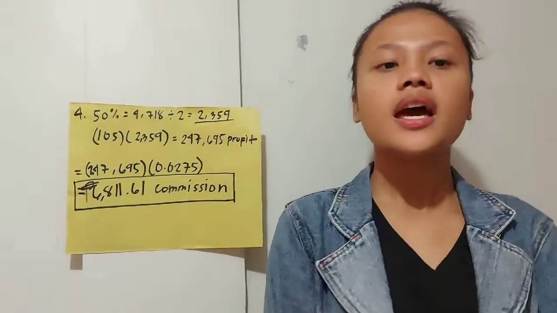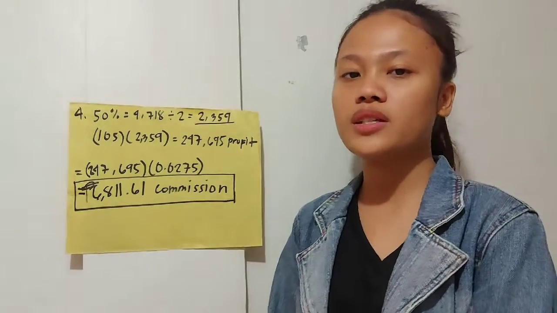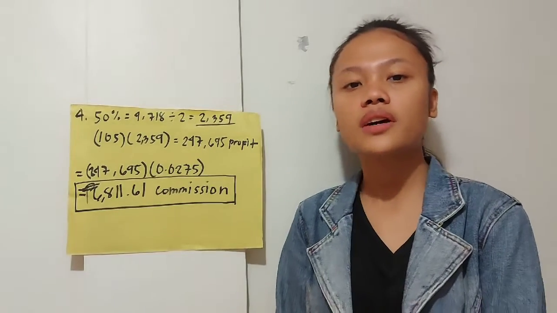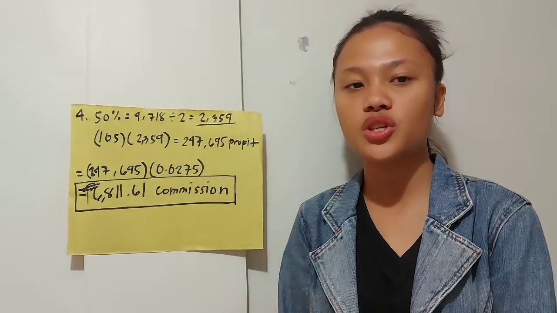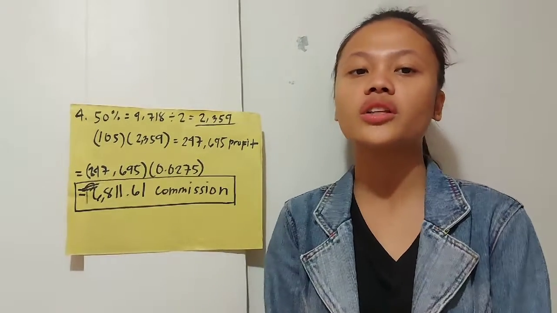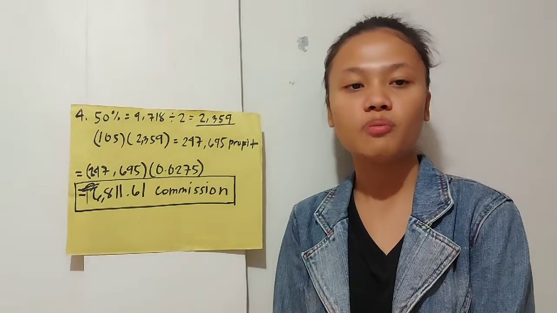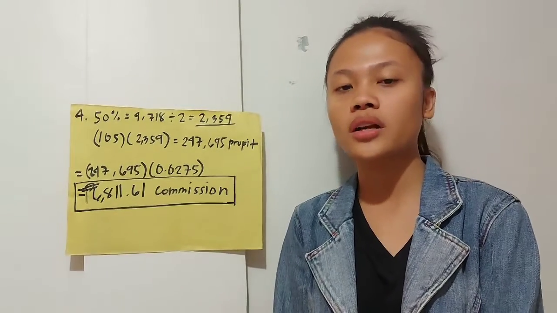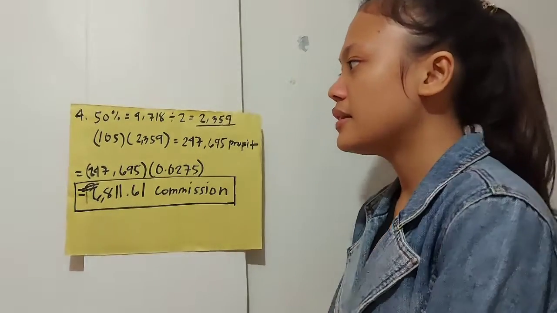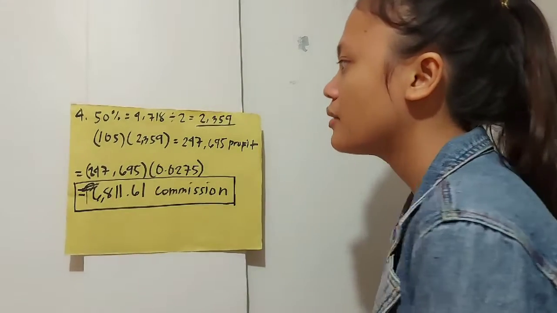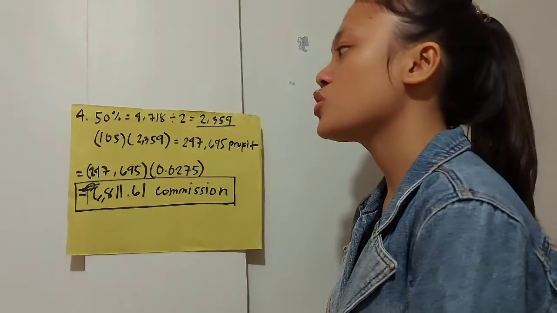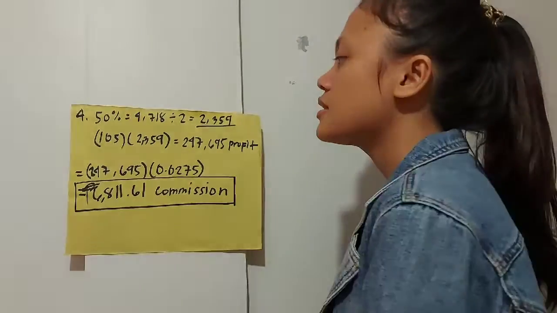Number 4 question. A man planned to sell the 50% of his 4,718 shares of stocks in Element Corporation. An investor bought it at 150 pesos per share through a broker that charges 2.75% of the amount sold. What is the commission of the broker if he purchased each share of stock at 105 pesos? So we need to divide the 4,718 by 2 because the owner of the stock just wanted to sell the 50% of his stock.